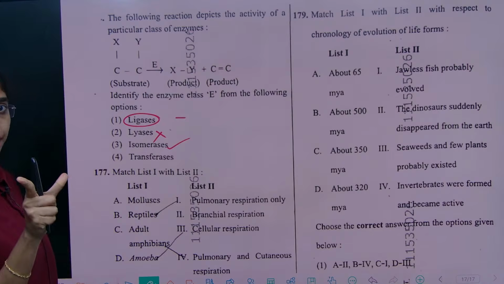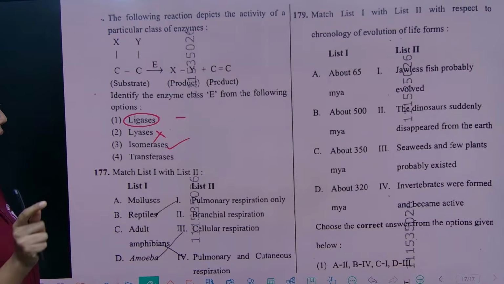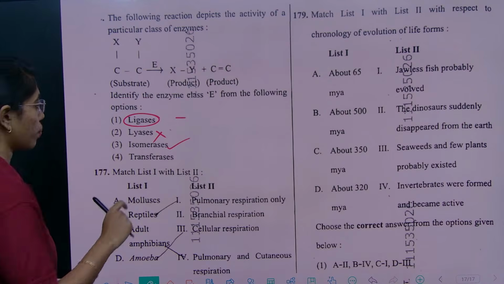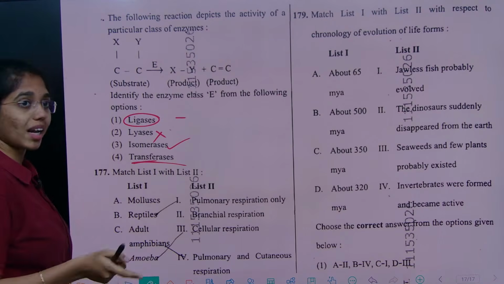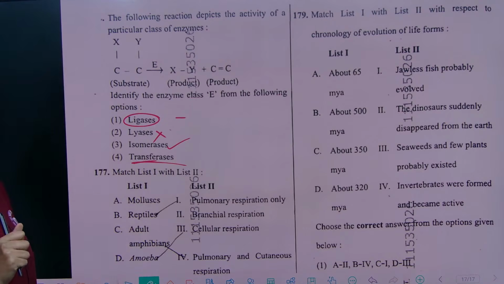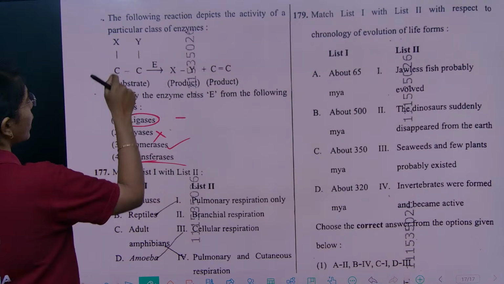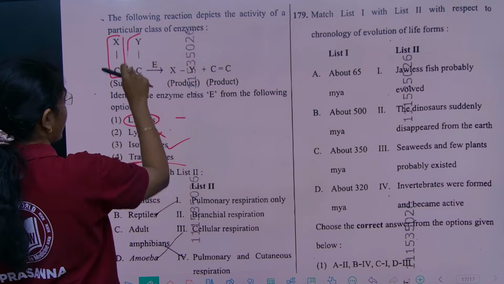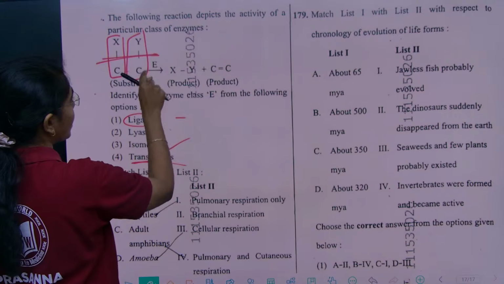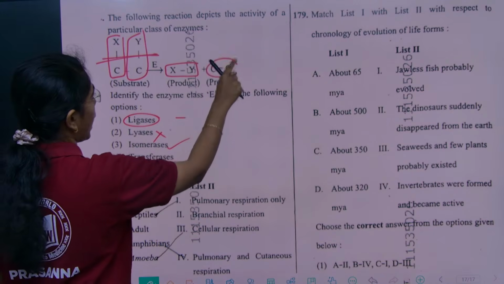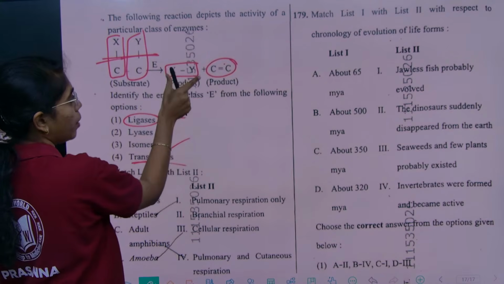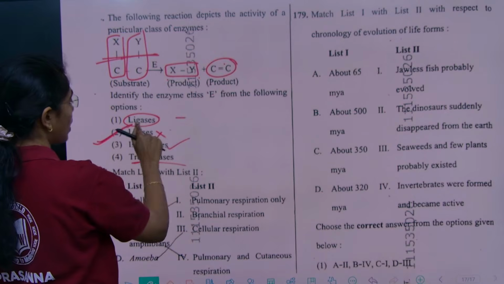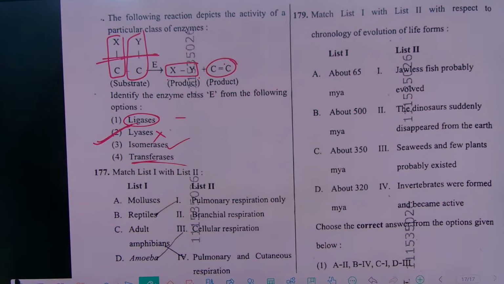The number of carbons and their positions will be the same, just there will be a change in the functional group. Transferases are involved in the transfer of electrons, protons or the functional group. Okay. So here if you see, XC and XY bonds are cleaved and XY is formed, carbon bonds are cleaved here in the products. So the enzyme involved is lyases, option 2.